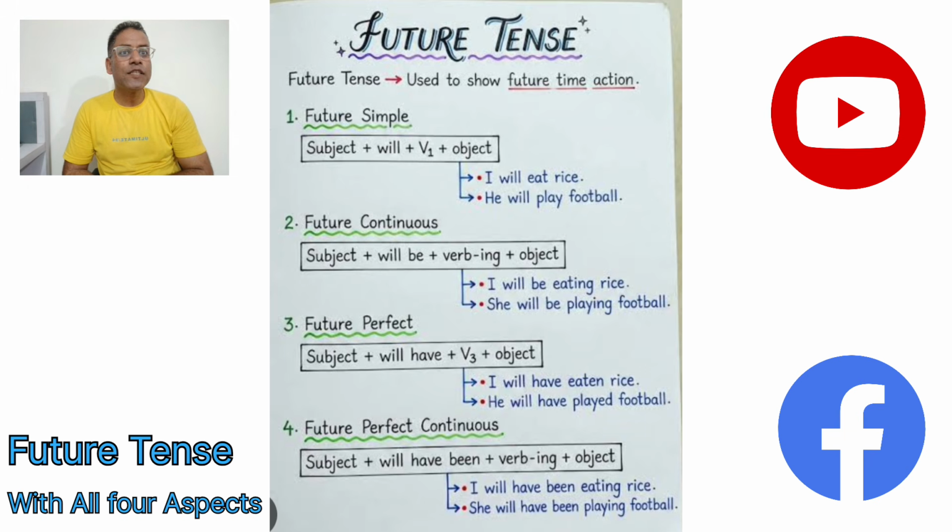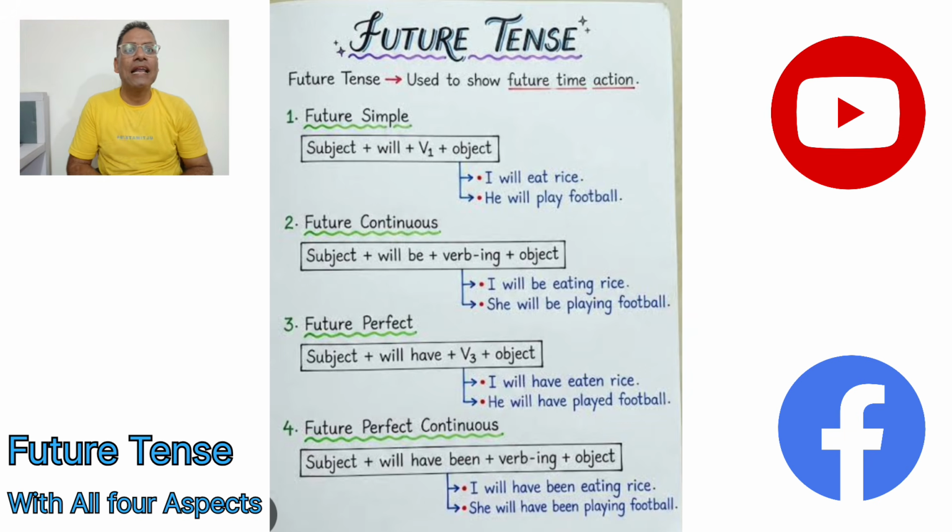Let's move to the next tense, next aspect, that is future perfect continuous. Before I start with the future perfect continuous, the same is the case here as we had in the past. Whenever we use the future perfect and future perfect continuous, it is better that we should use two clauses. We should make two actions possible at one time.